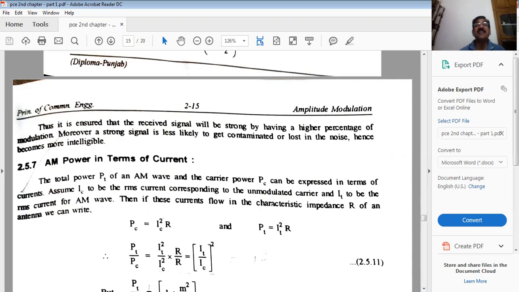So this is the example: a stronger signal is less likely to get contaminated or lost in the noise, right? Hence it becomes more intelligible.